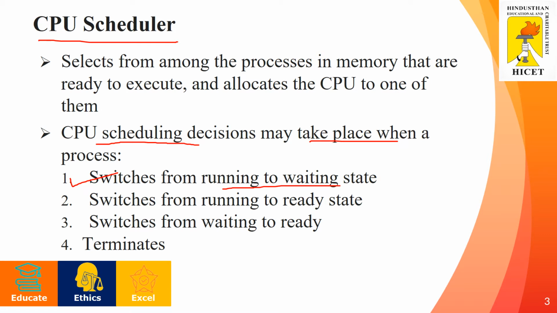We know that there are exactly 6 states of a process: waiting, running, terminate, and so on. So when a process switches from running to waiting state, or from running to ready state, or from waiting to ready state, or a process is terminated totally, in these scenarios the CPU scheduling takes place.